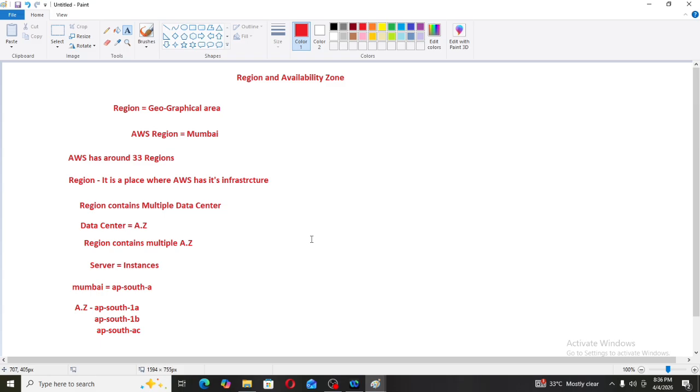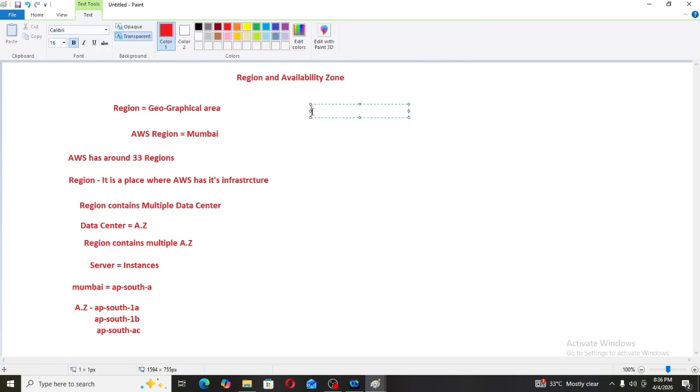Now these regions and availability zones are managed by AWS. If there is any crash, whatever happens, it will be managed by AWS only. Regions and availability zones are managed by AWS only.